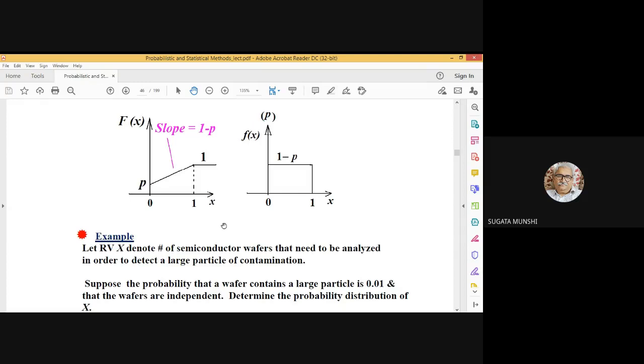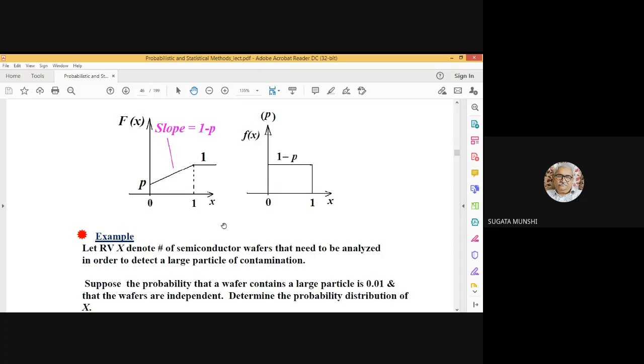To try to understand the situation, there are several wafers that are picked up, and one by one the wafers are tested. Whenever a large particle of contamination is observed, the test stops there. So we start with a particular wafer, examine it, analyze it, and say we find that there is a large particle of contamination. So it's done. The experiment is over.